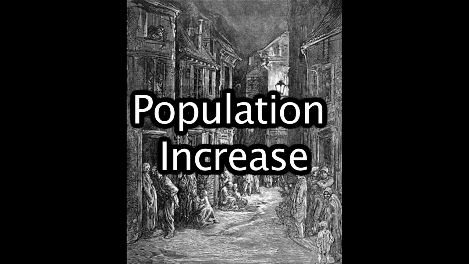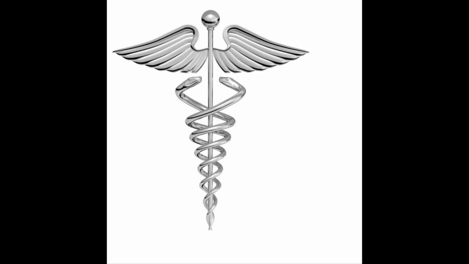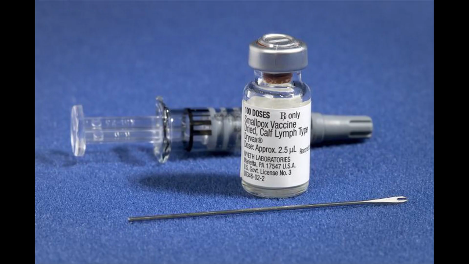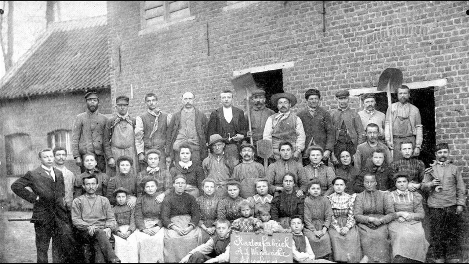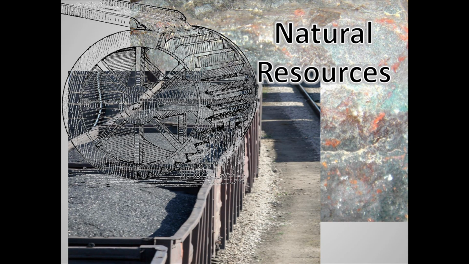The second factor to the start of the Industrial Revolution was the rising population. An increase in food supplies, medical advancements, and better living conditions resulted in an increase in population and longer longevity. For example, in 1796, the smallpox vaccine was created. People also began to marry at a younger age and then have kids, which shortened the generation gap. As a result, more people equaled an increase in demands, which equaled a need for industries.